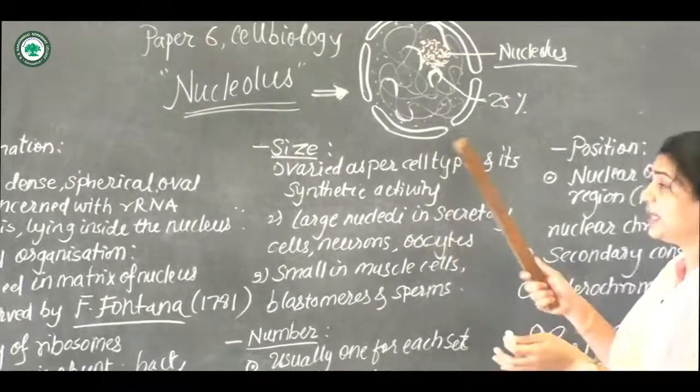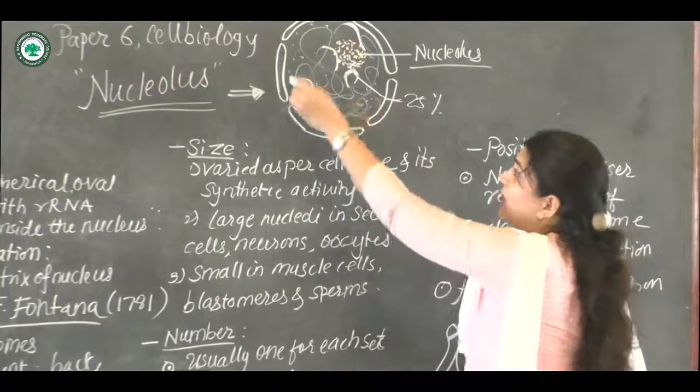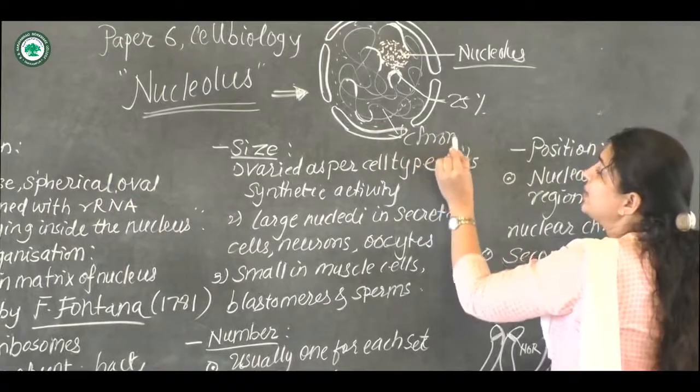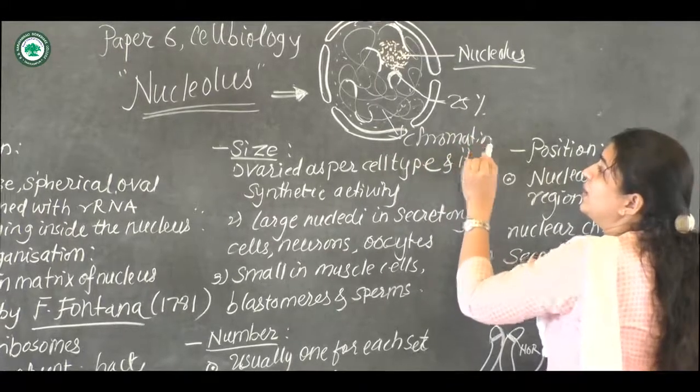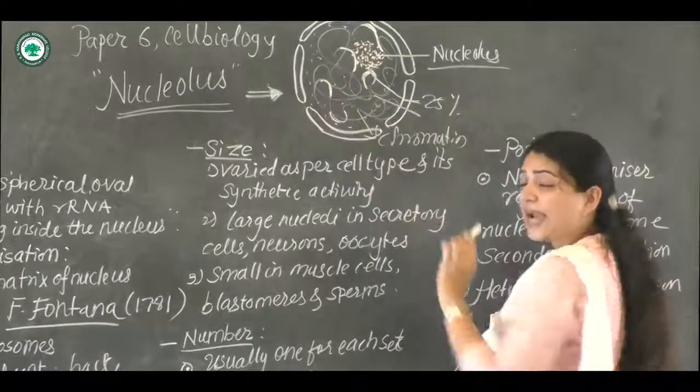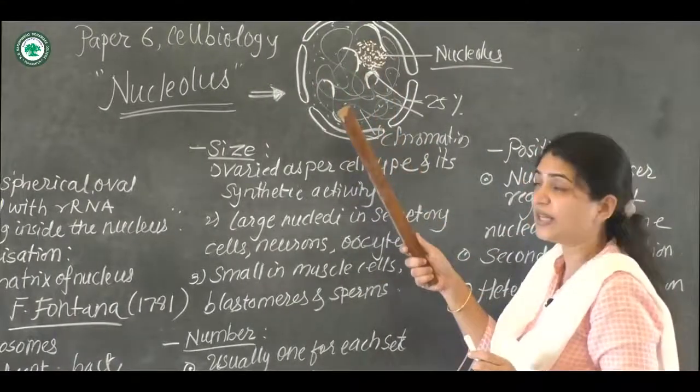So it is the largest organelle in the nucleus, and surrounding it are the chromatin bodies, the nucleoplasm, and the ribosomes that are scattered around in the matrix.